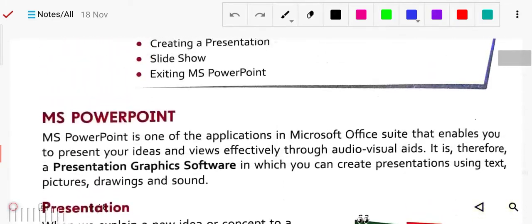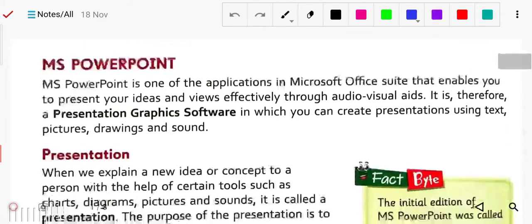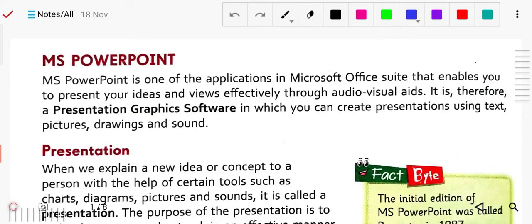So, first of all, MS PowerPoint. MS PowerPoint is one of the applications in the Microsoft Office suite that enables you to present your ideas and views efficiently through audio visual aids. So this is what MS PowerPoint is. It is a software developed by Microsoft.